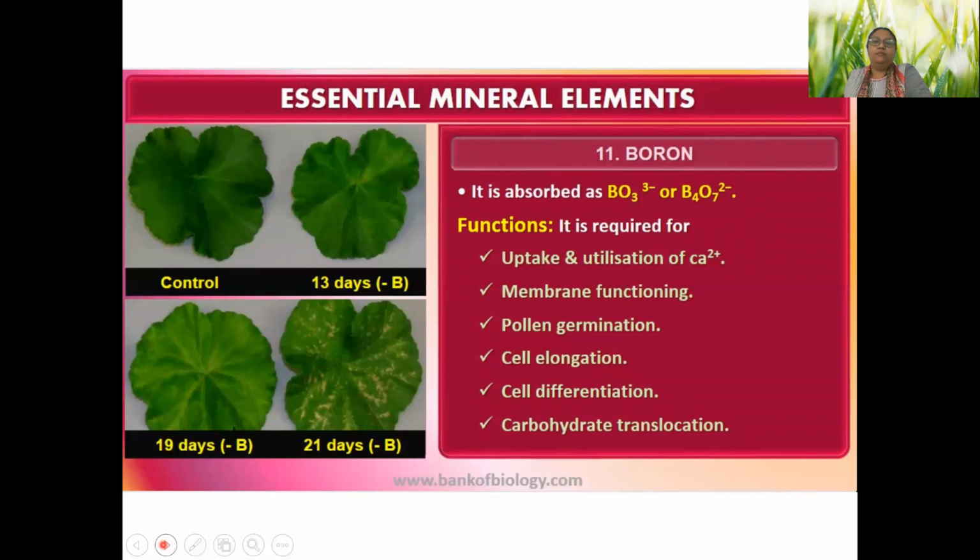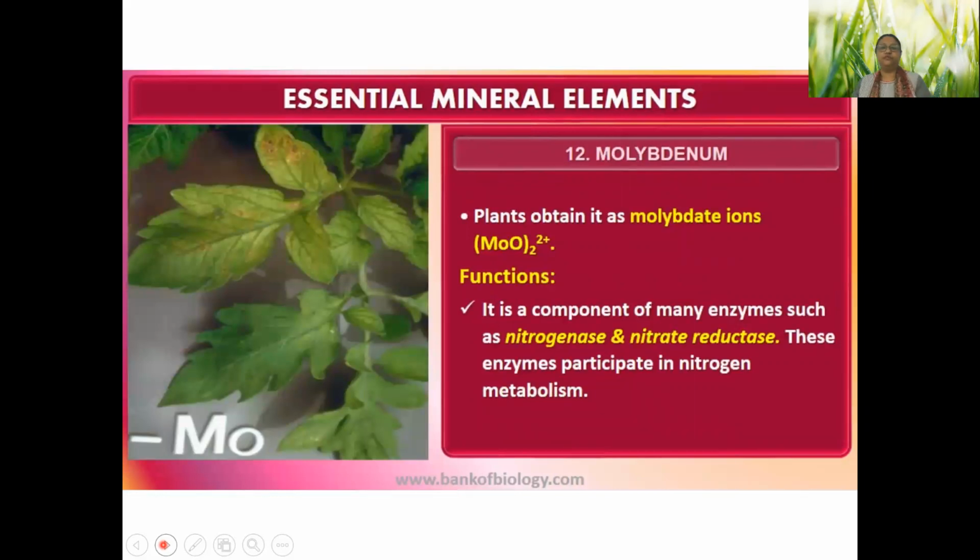Anyways, so boron is helpful for cell differentiation also, cell elongation also, and movement of carbohydrate from one place to another. It is very important for that. It is helpful. They are acting like factors which are responsible for doing that. Membrane functioning. Membrane permeability control. Boron also has a role in that.